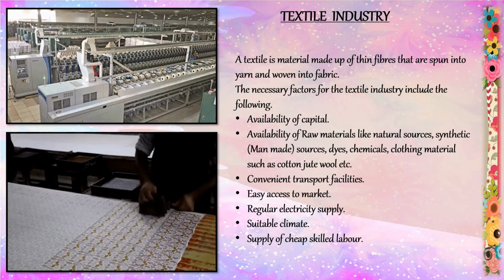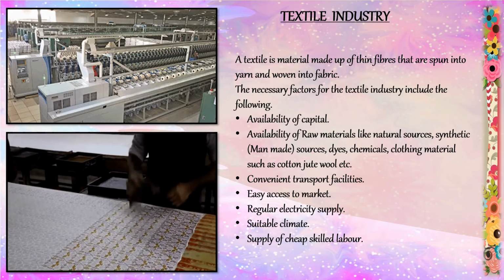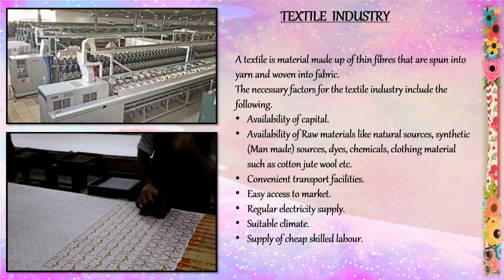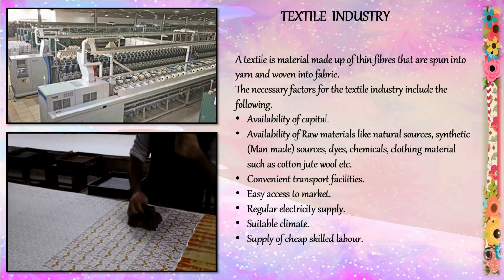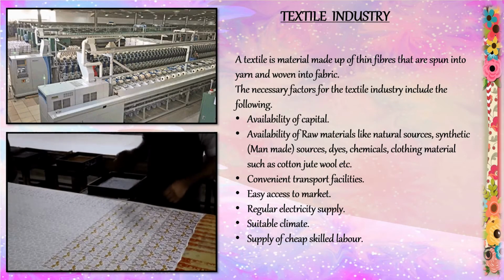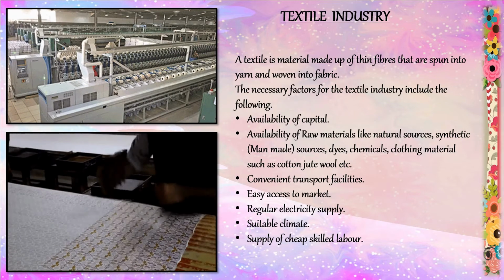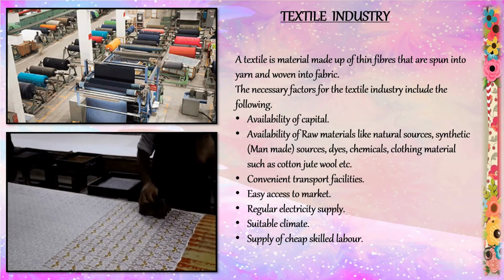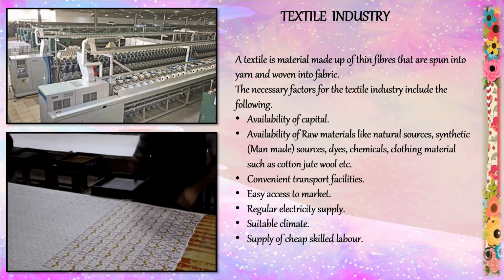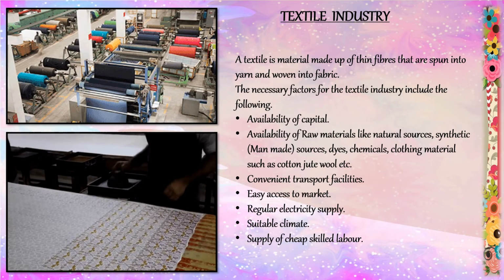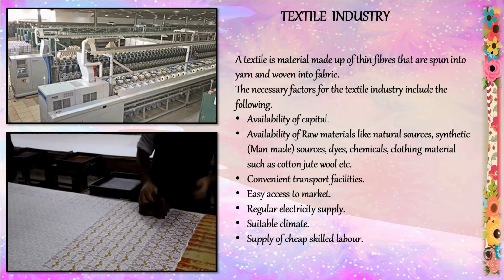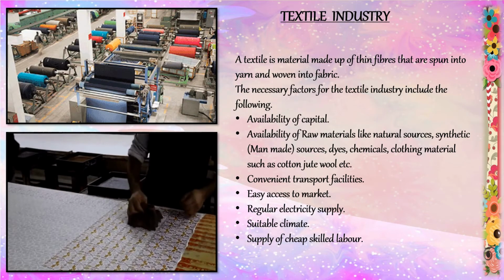The necessary factors for the textile industry include availability of capital, availability of raw materials like natural sources, synthetic or man-made sources like dyes, chemicals, clothing material such as jute, cotton, wool, etc., convenient transport facilities, easy access to market, regular electric supply, suitable favorable climate, and supply of cheap skilled labor.